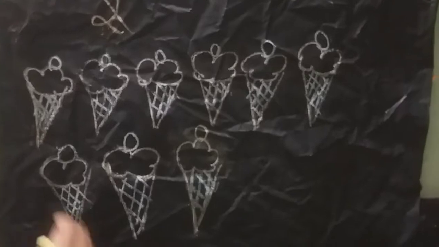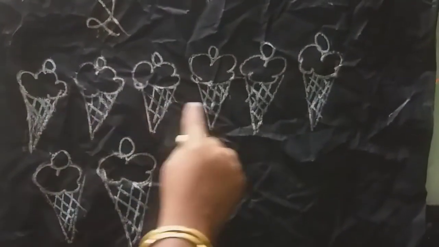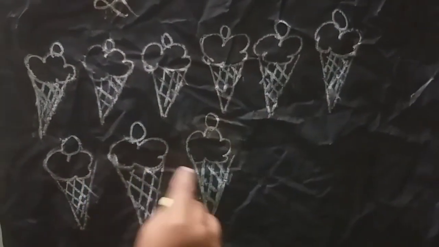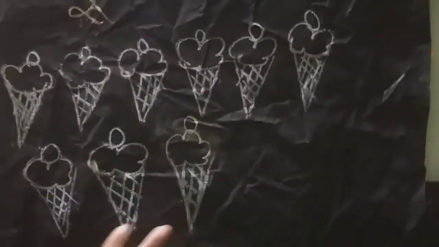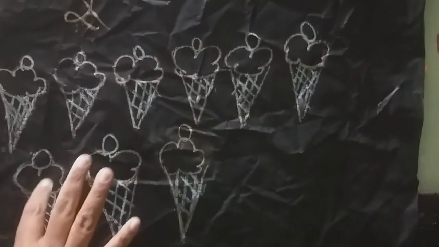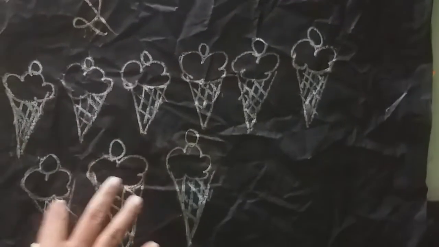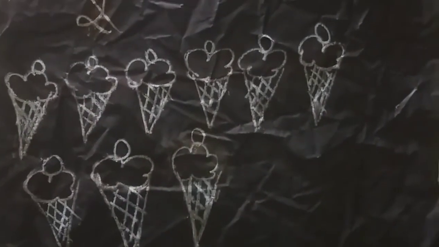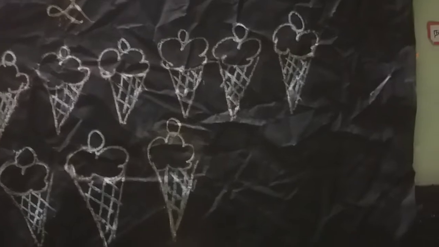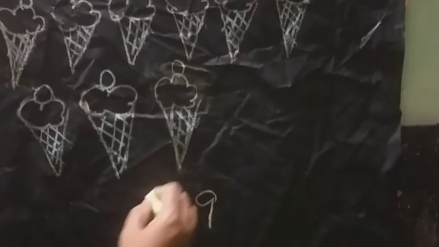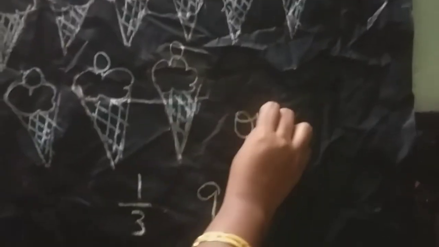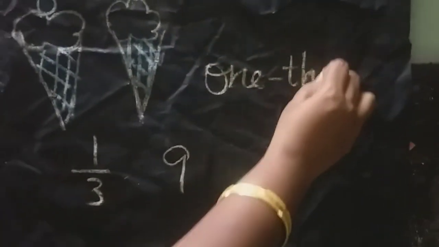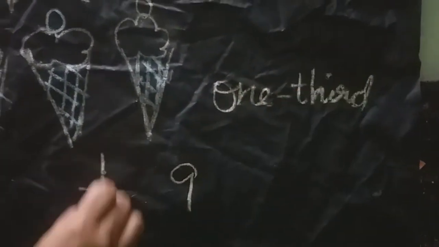And students, listen here. 1, 2, 3, 4, 5, 6, 7, 8, 9. 9 ice creams are there. I want to shade 1/3 of this collection. So how many ice creams? 9 ice creams. 1/3 means, how will you write the fraction? 1/3.